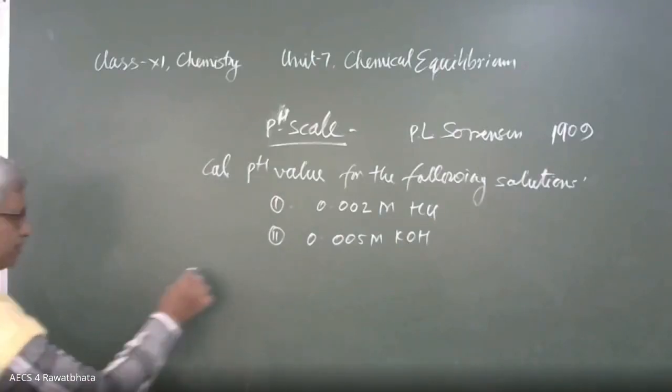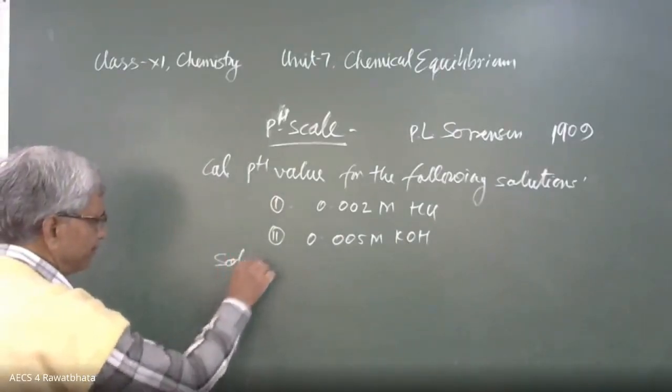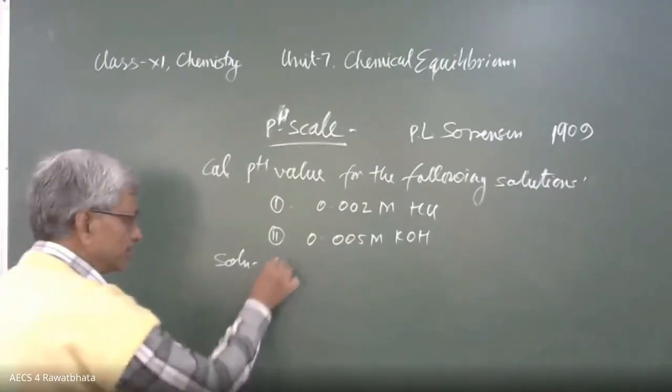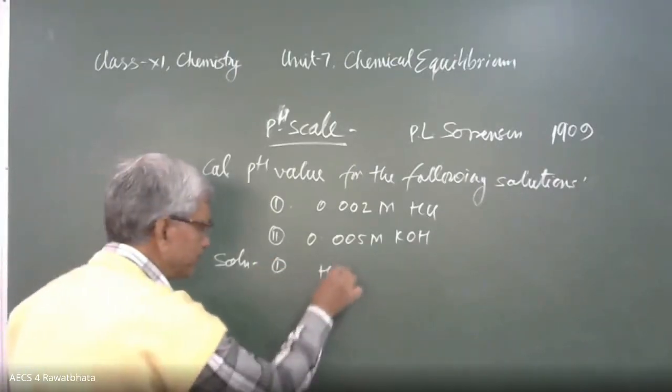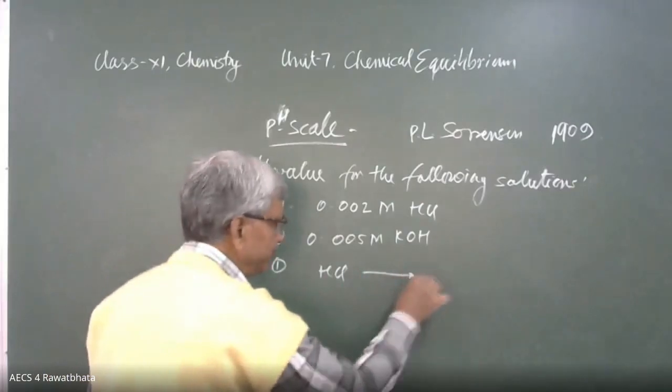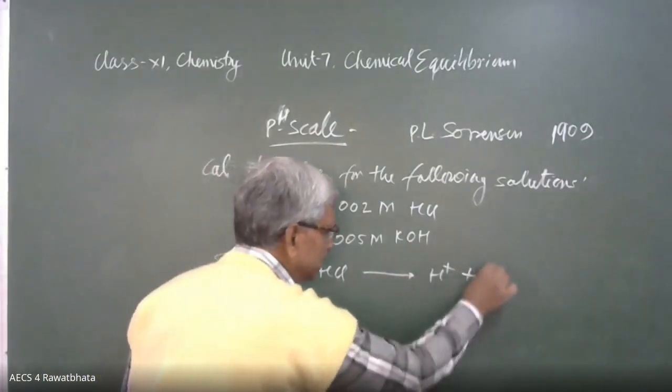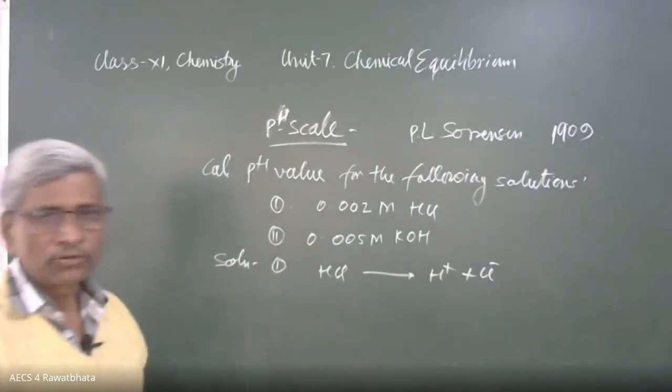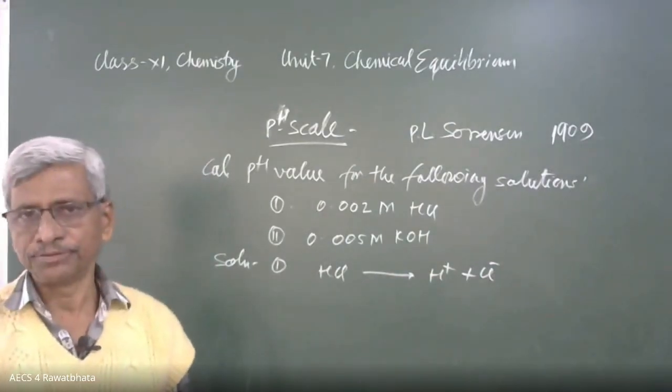So the first solution: this HCl ionizes to give H positive plus Cl minus. Strong electrolyte, complete ionization.